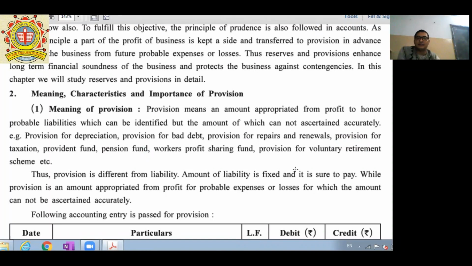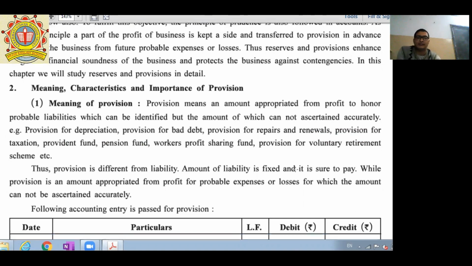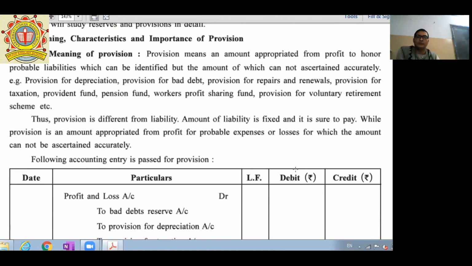So these are some examples which can be asked in the 1 mark question, that is, what is the meaning of provisions and what are the examples of provisions. Okay, next, provision is different from liability. The amount of liability is fixed and it is sure to be paid, while provision is an amount appropriated from profit for a probable expense or loss for which the amount cannot be ascertained accurately.